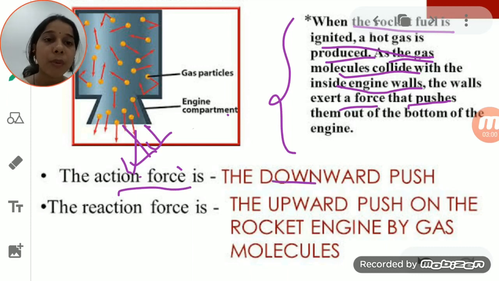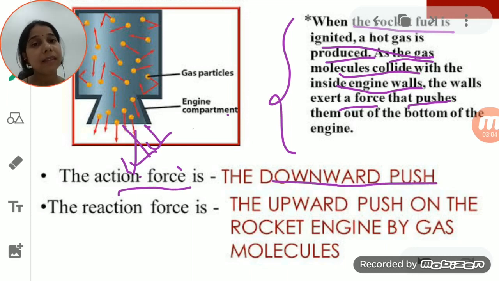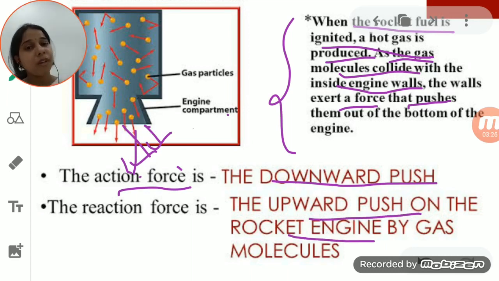Okay, so the downward push of the gases is the action force, and these gases, in return, exert a force on the rocket, and that upward force which is applied by the gases is equal, and in the opposite direction it pushes the rocket engines to move in the upward direction. So what is that? That is the reaction force.